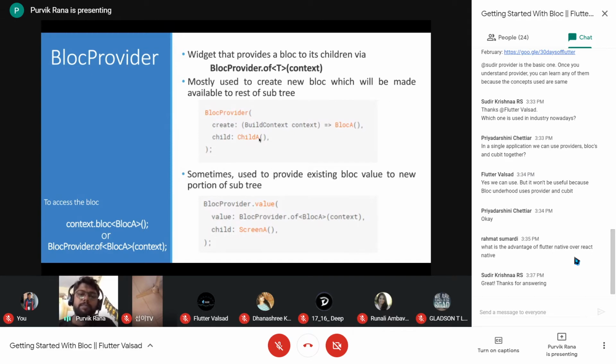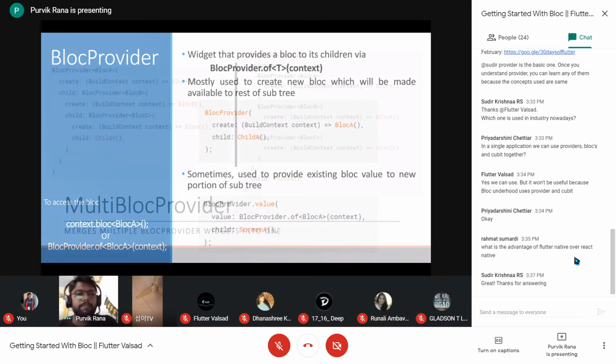To access this block, we can use either syntax: context.read of the type of the block, or you can also make use of block provider.of with the type of the block and context. So this is the block provider, which is used to provide the block to the lower subtree.